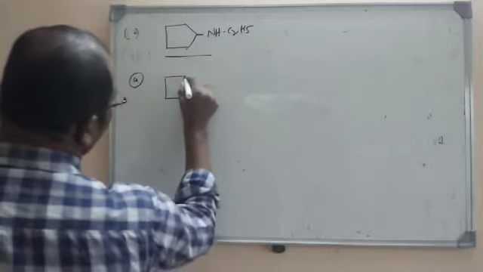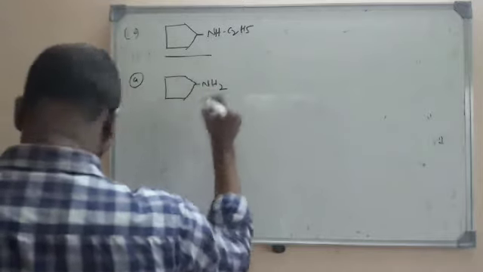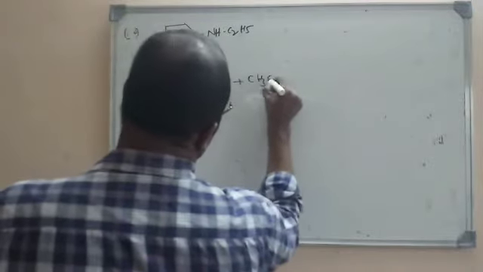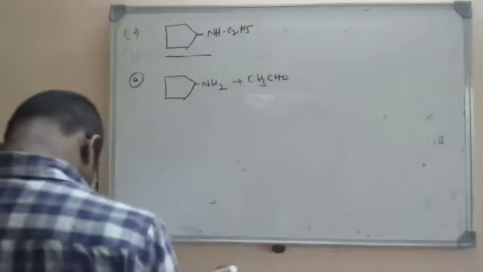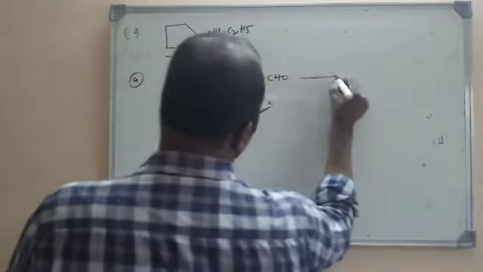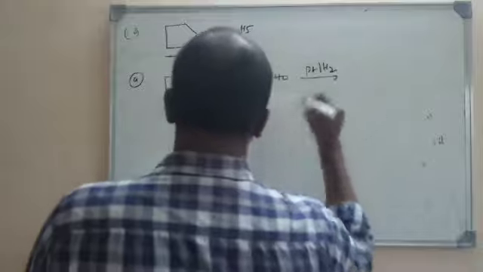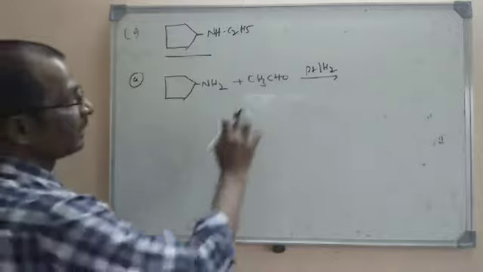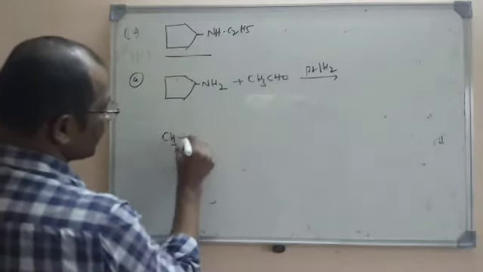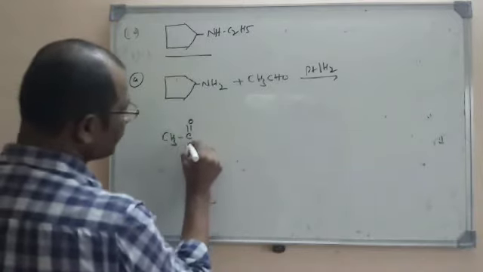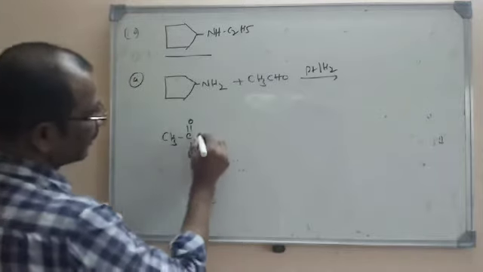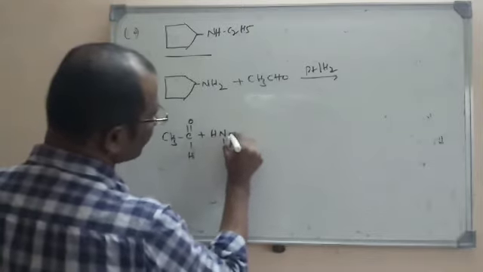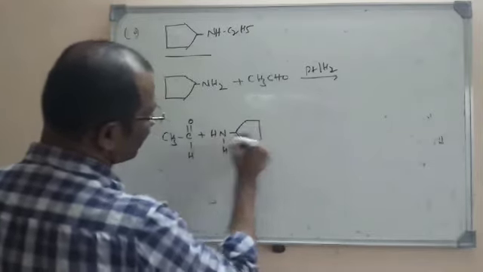Here cyclopentylamine is taken, that is treated with acetaldehyde, and it is reduced in the presence of platinum and hydrogen. So let us see the equation first. This equation we have already studied in the properties of aldehydes. What is it? CH3, C double bond O, H. This is acetaldehyde. And here I am writing the amine, cyclopentylamine.